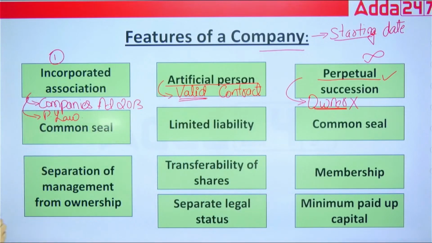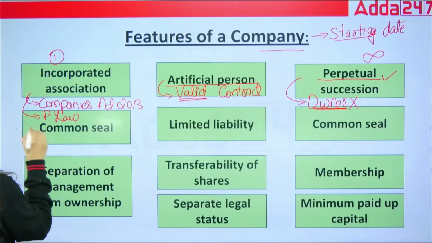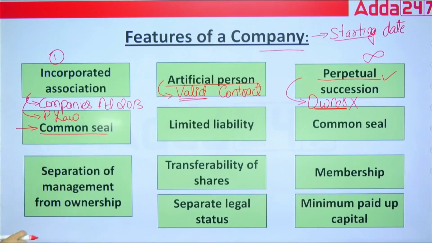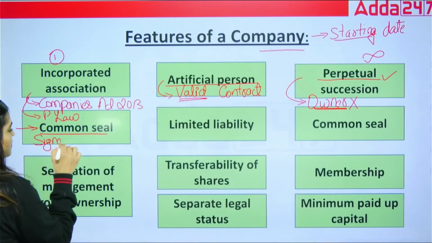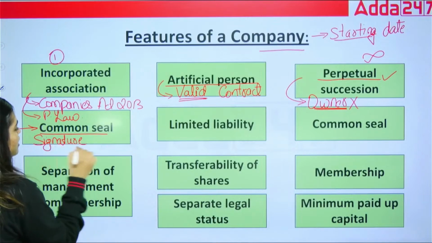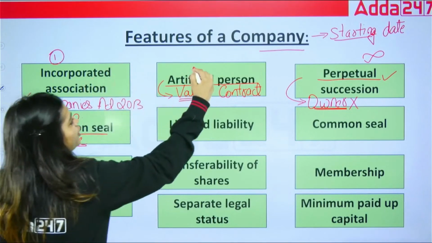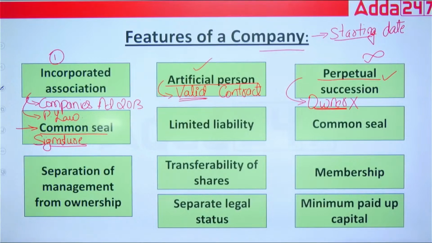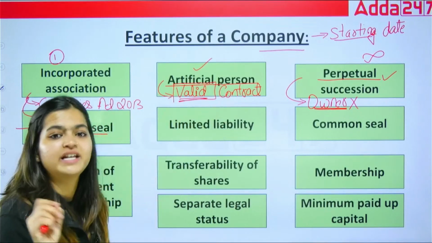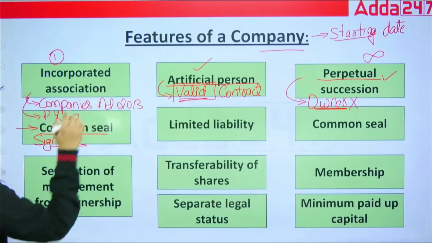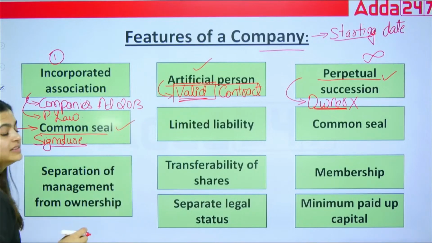Now coming to the next feature of the company, that is common seal. Now what is this common seal? Like we human beings have some signature, correct? So as the company is an artificial person that can enter into any contract, or that contract can also be valid, for that we require some kind of signature. So on behalf of the company we have to use the seal.